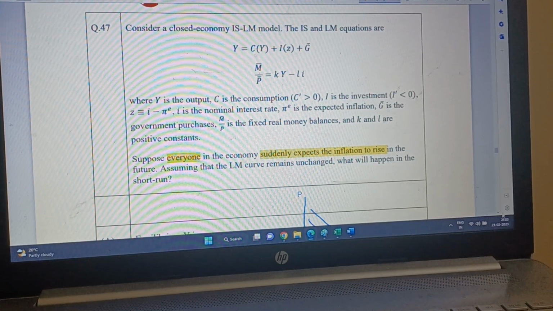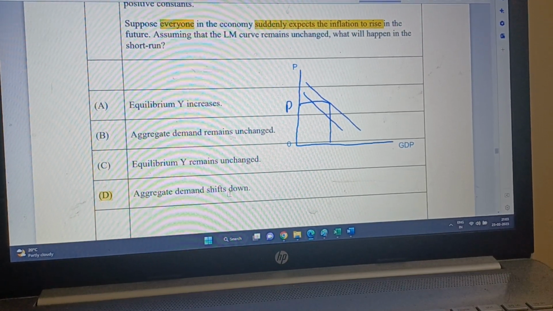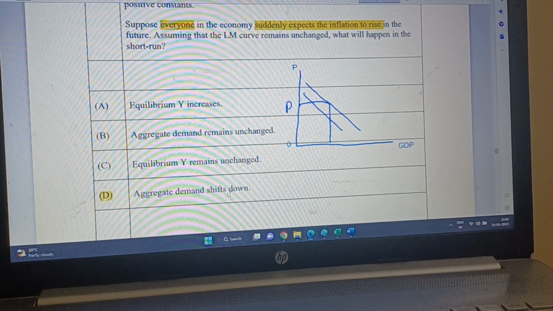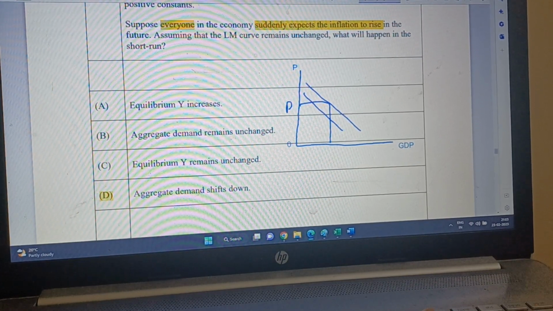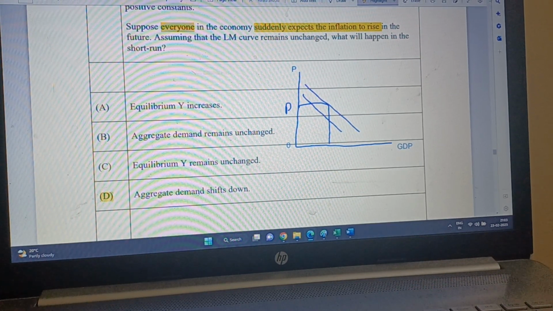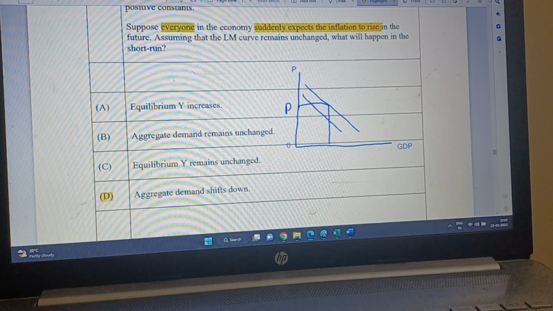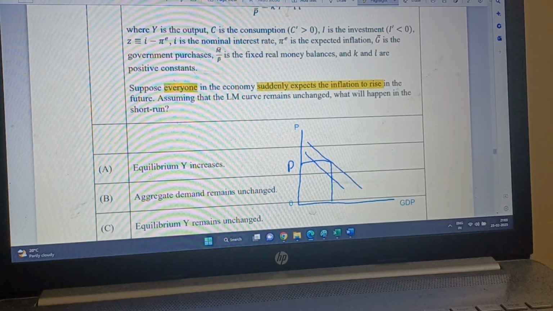So in this case what will happen? It will happen that aggregate demand will shift down. Why? Because first of all, wages have gone up, and these holders, these guys, are not selling. Shopkeepers are not selling in the hope of expecting price rises. So consumers cannot consume.